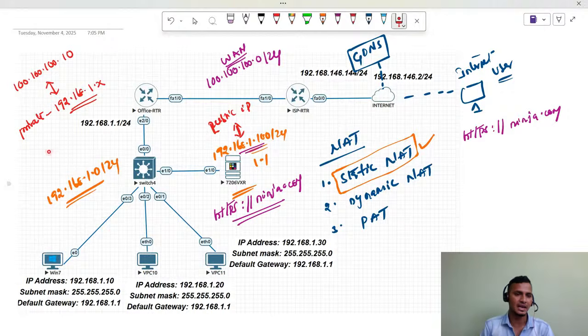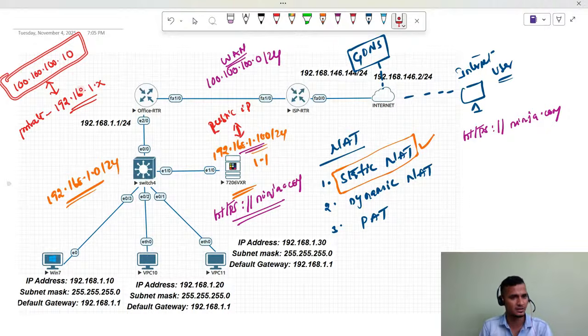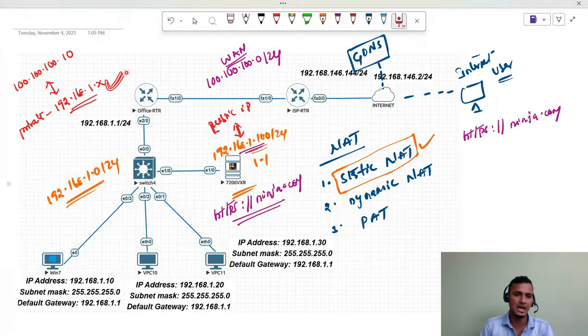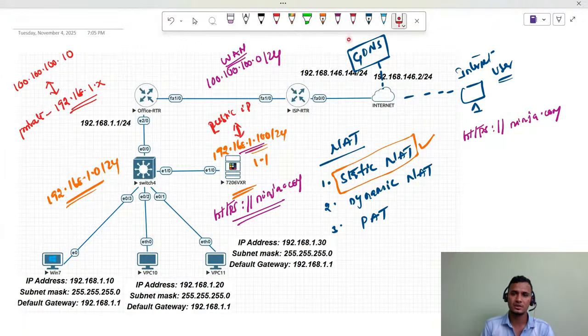So this is the private IP address, right? Without the NAT, this private IP address will not be able to reach the internet. Once we do the static NATing with this public IP address 100.100.100.10, whichever machine has this respective IP can reach the internet, and the internet user can also reach that particular website. So we are going to do the NATing to reach this website.